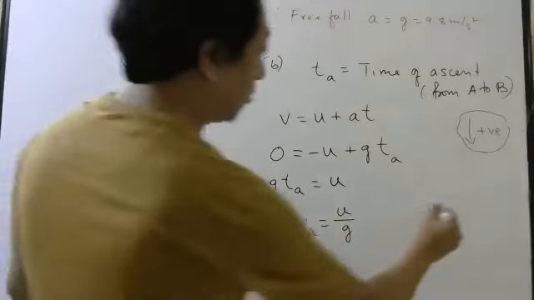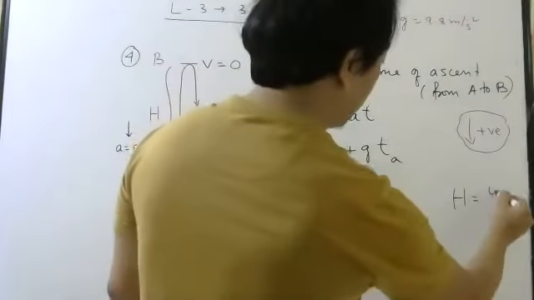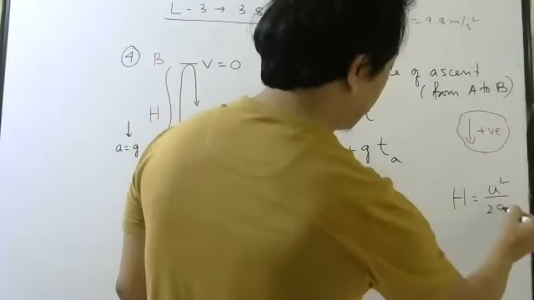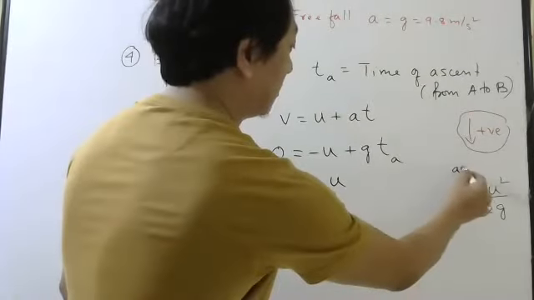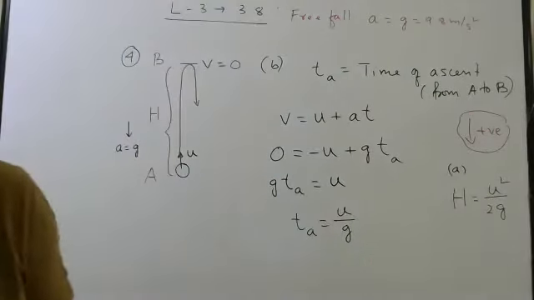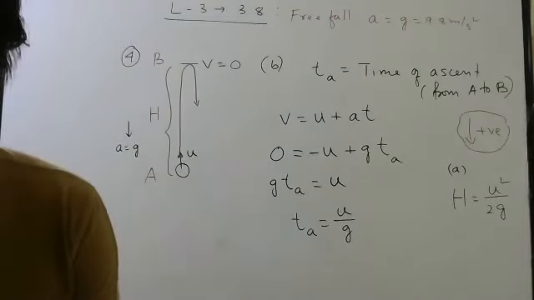Let us write the formula for maximum height here. What was the formula for maximum height? u square by 2g. Just remember this. In part A we did. Done, students? Last question is there now.